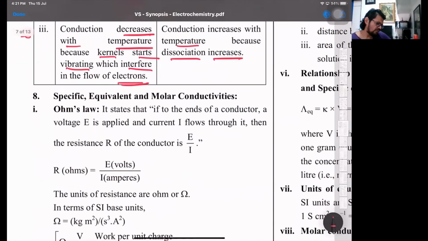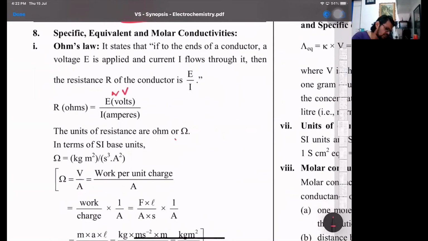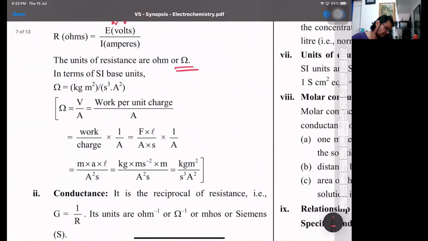Now we have resistance, resistivity, conductance, conductivity, molar conductivity, equivalent conductivity and all. I'm just talking about the formulas, so see quickly. R is equal to E, or sometimes V, by I. So R is equal to V by I. Resistance is measured in ohm.